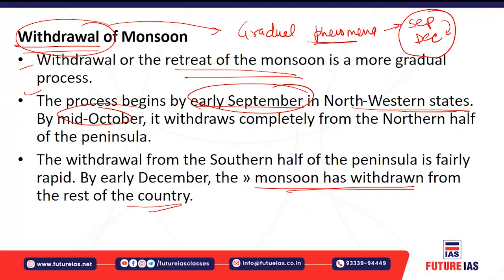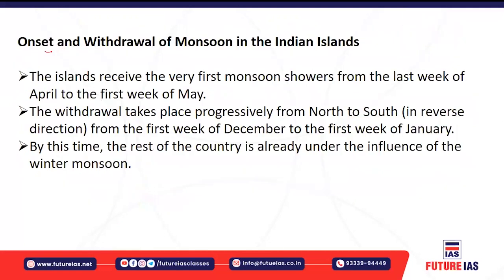So they pick up moisture from the Bay of Bengal and cause rainfall all along the Coromandel coast, the coastal area along Tamil Nadu on the eastern coastal plain, and the adjoining Andhra Pradesh also.